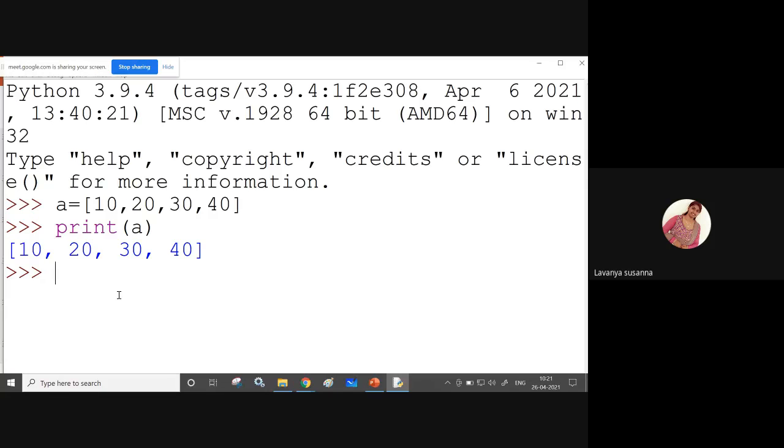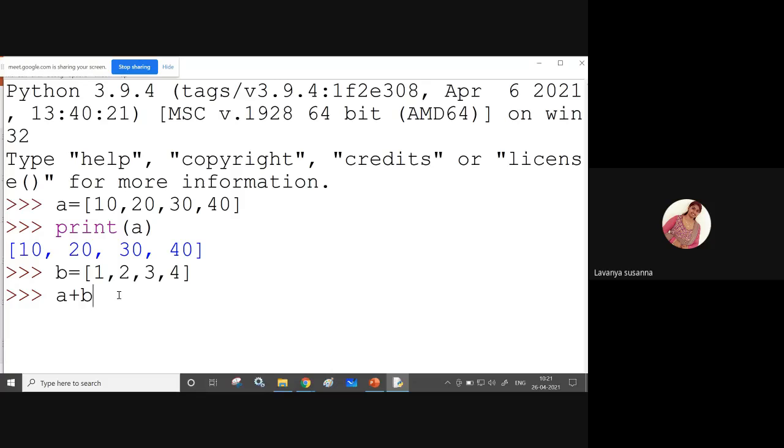Now let us see some list functions and operations. Now see, b equal to 1, 2, 3, 4. Now here I am applying a plus b. What is happening?